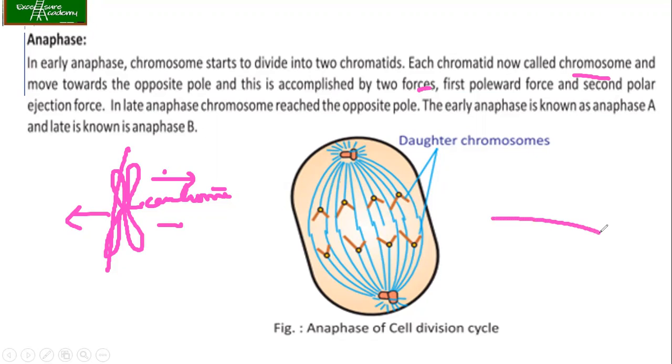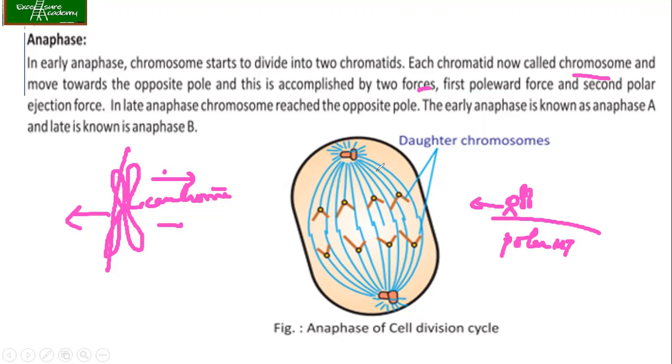Suppose this is your polar microtubule, onto which you have the motor proteins holding the chromosomes. They will be pushing the polar microtubules and going towards the centrosome.